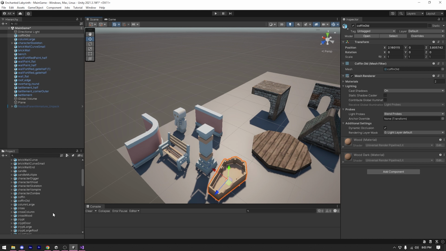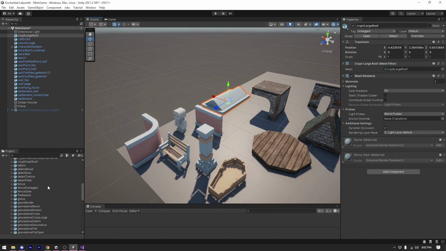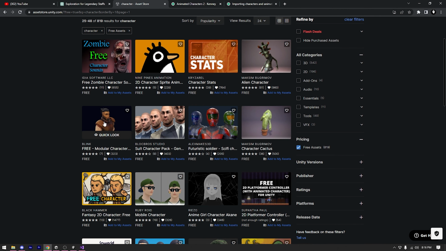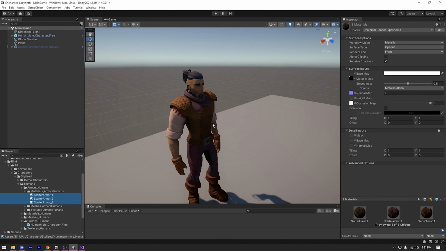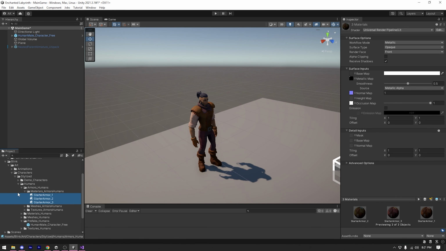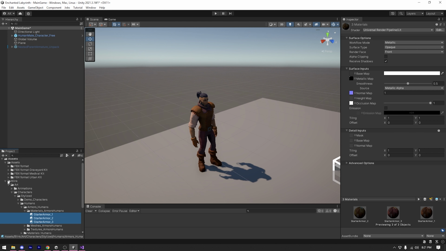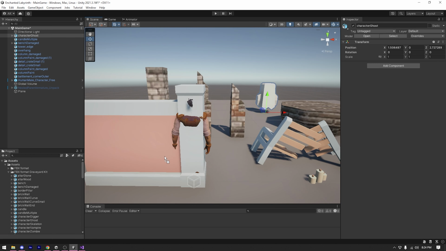After selecting the asset for my game, I needed a player for my main player. So I went to the asset store and found this free RPG human character and downloaded it. Then I imported the character into the project and set up the third-person controller. Then I scaled down the character to match the environment.